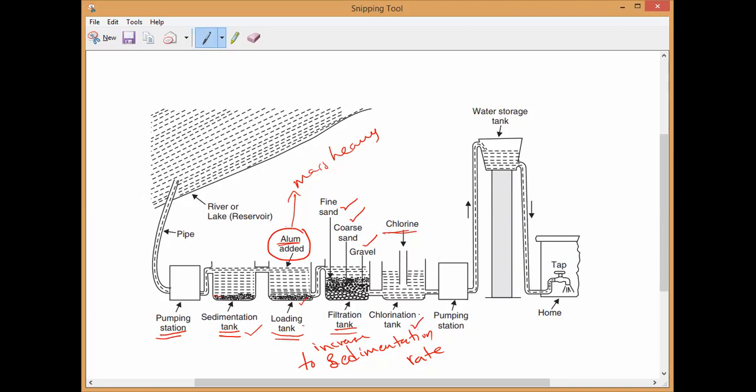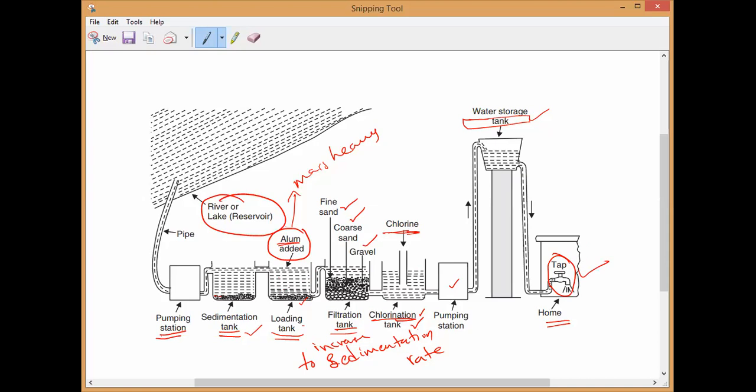Adding the chlorine is called chlorination, understand? It kills the germs and disease-causing bacteria. After chlorination, the water is sent to the pumping station. From the pumping station, it is sent to the water storage tank in the particular area. From there, each house is connected with individual connections. That is what we call tap water. This is how the water comes from the river to the tap.